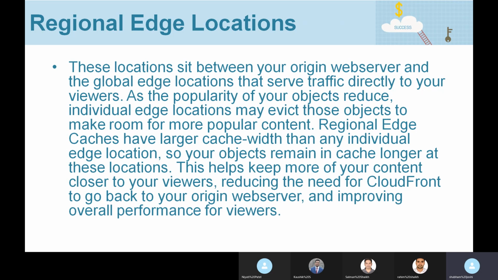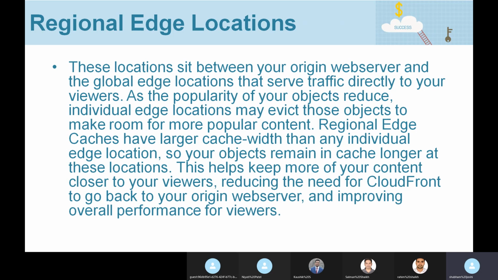So the less popular objects they may have to evict over time, because there are more popular objects that they have to cache. They have to prioritize more popular objects in the edge locations, because it is edge locations who are responsible for serving the viewer request, and they can't cache all the objects. So they may have to evict certain less popular objects.